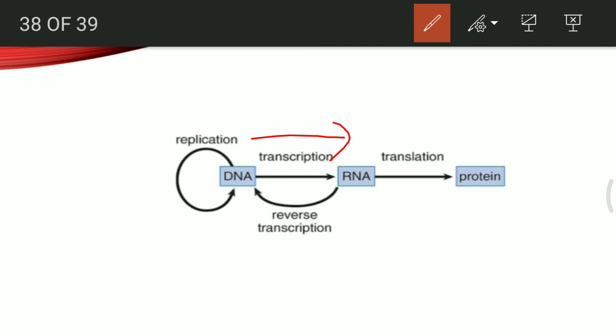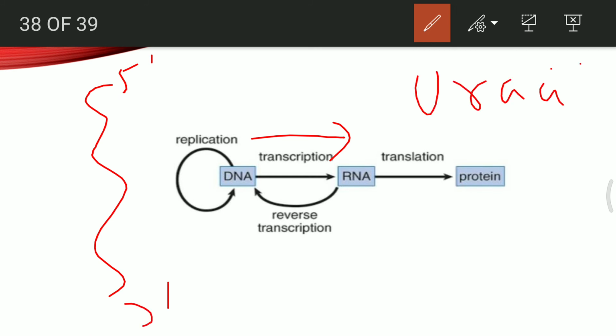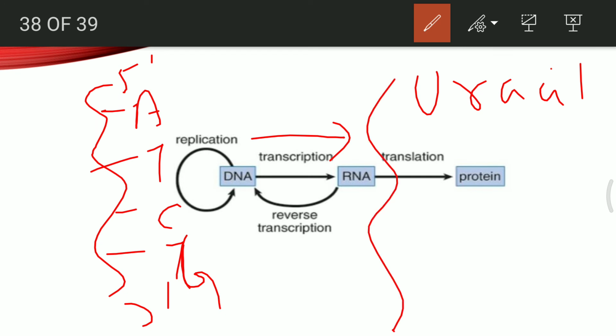Next is DNA to RNA conversion. This conversion is known as transcription, where the information of one of the strands is read but with replacement with uracil. Everything will remain the same if the strand contains A, T, C, G. The mRNA will also contain similar information, just T will be replaced by uracil. So wherever you see T, it will be replaced by U.